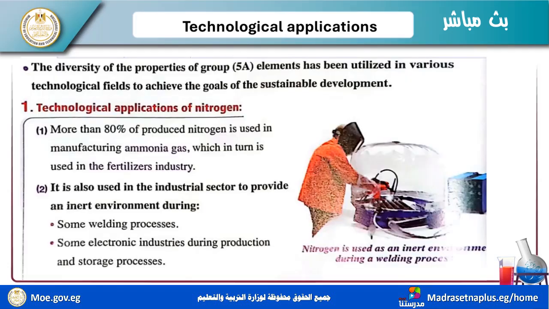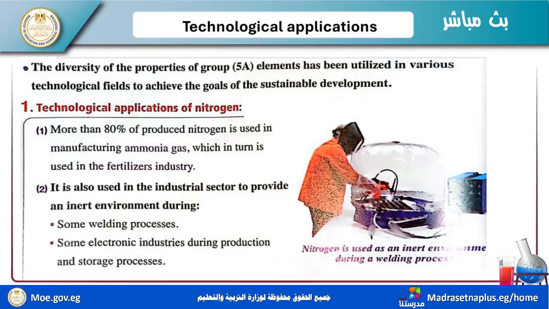Okay, now I want to know the technological applications for the elements in group 5A. I have nitrogen, phosphorus, antimony, arsenic, and bismuth, these elements inside group 15 or group 5A.